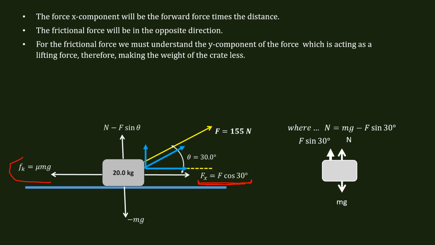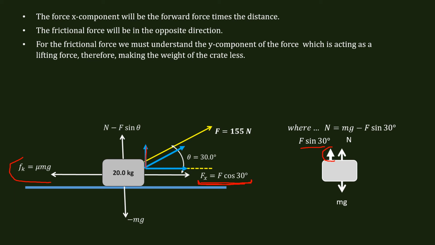For the frictional force, we must understand one thing. The y component of the force, which is acting as a lifting force, therefore makes the weight of the crate less. So if we look over here, we have N and we have mg, but we also have this vector right here, F sine 30 degrees, that is coming from the y component of this vector right here.